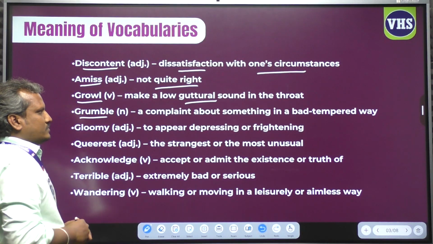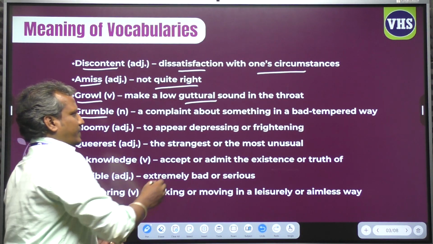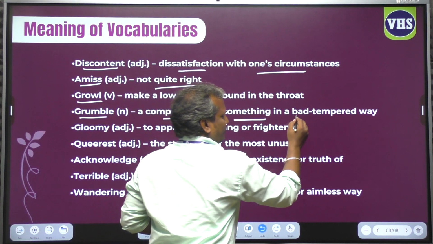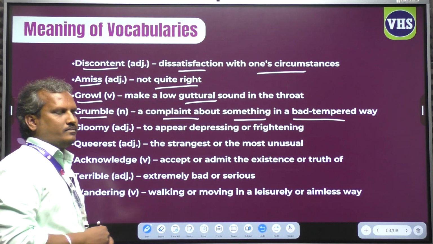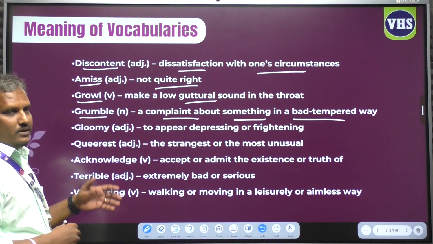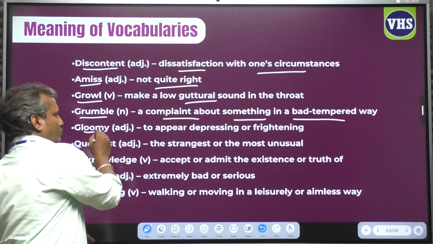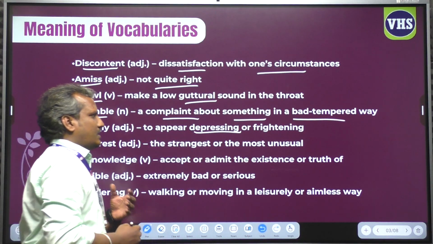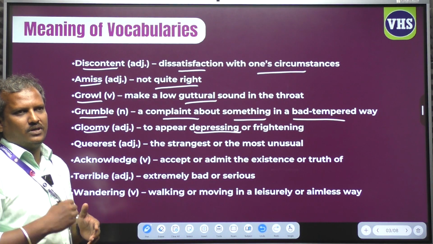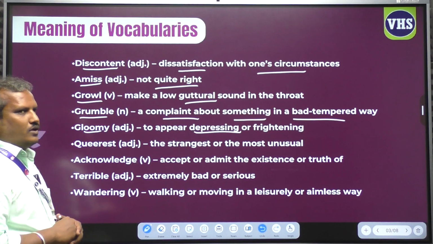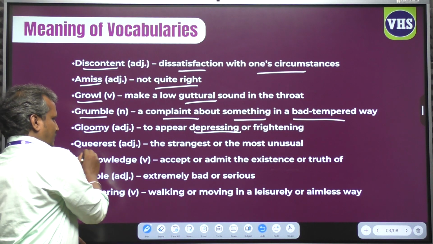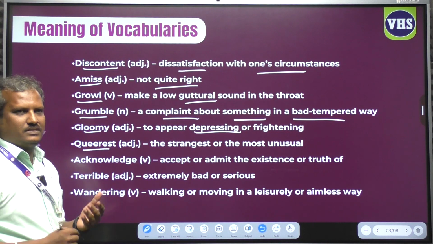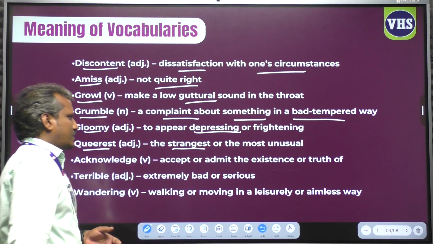Grumble means to complain about something in a bad-tempered way. And gloomy. Gloomy means a kind of depression or something frightening. Next, queerest. Queer is nothing but strange and most unusual.